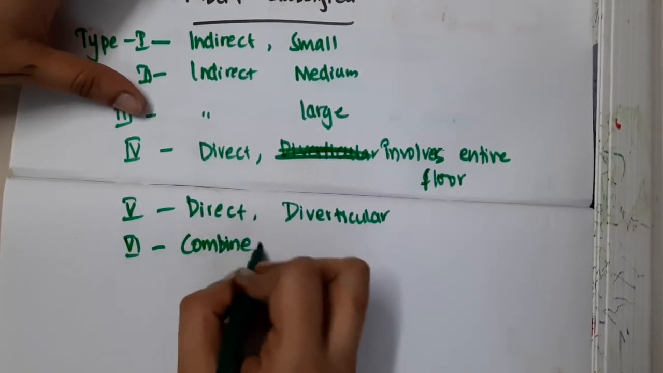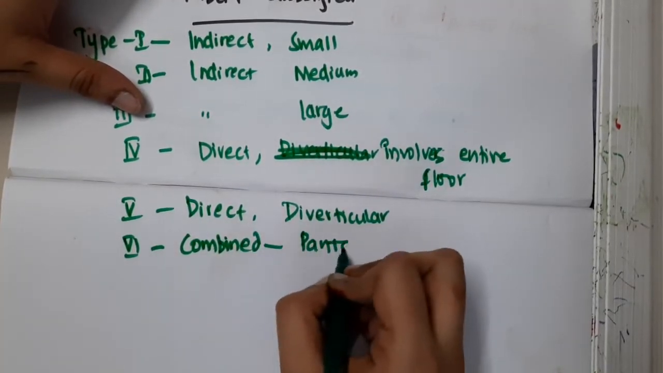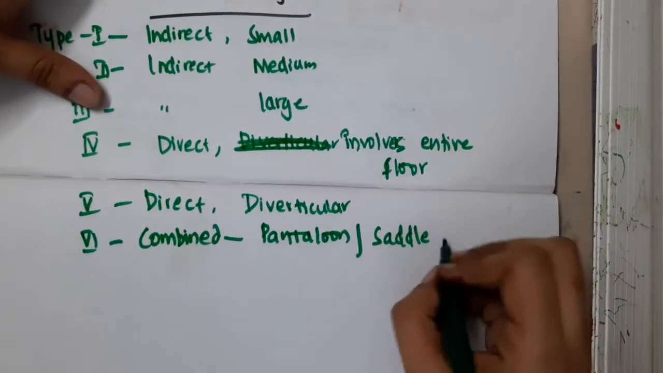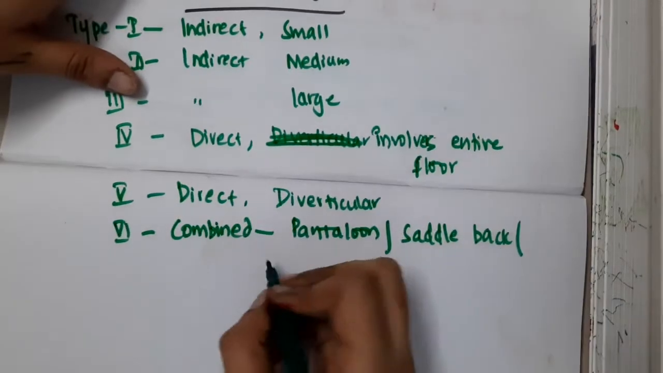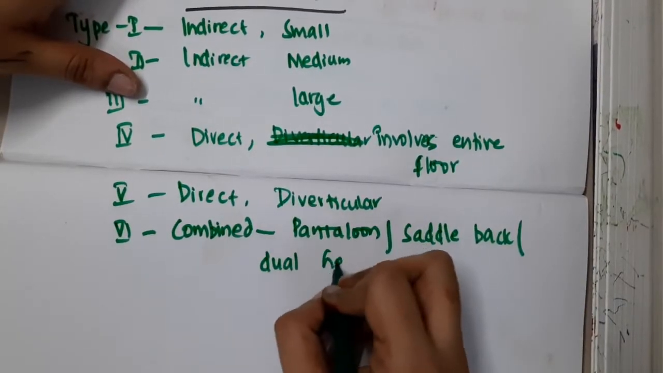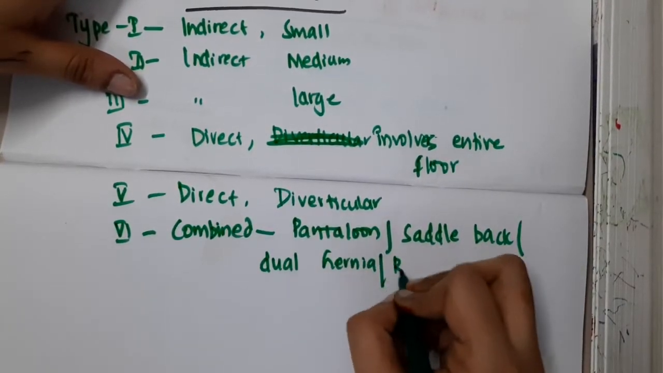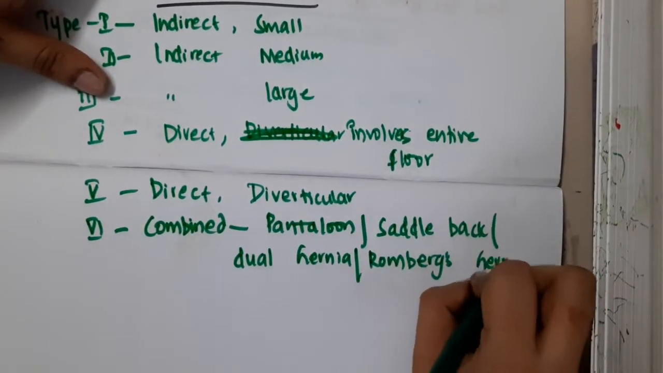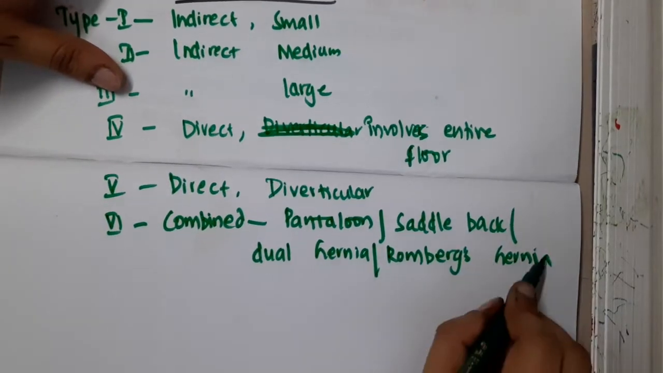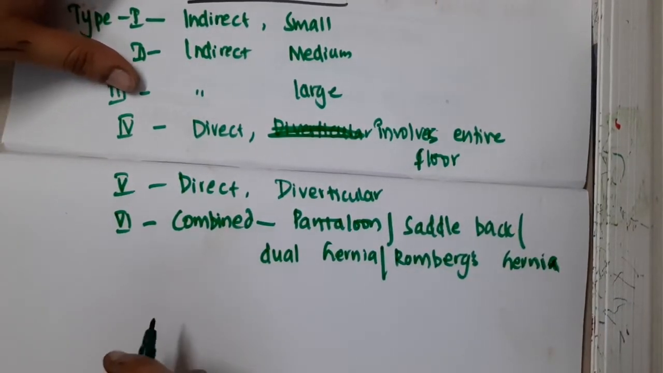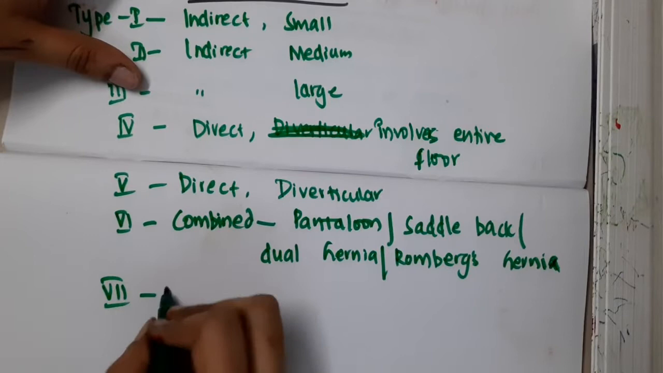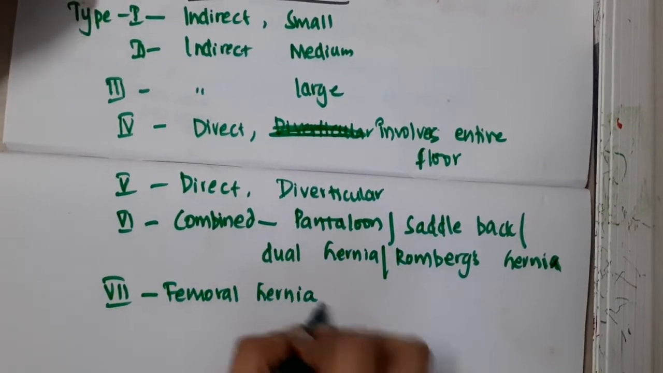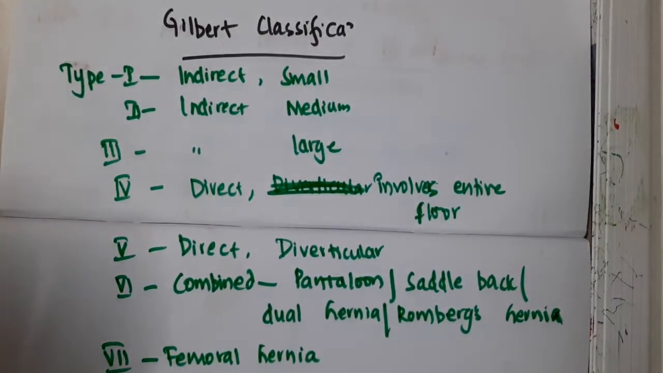In the combined hernia we have pantaloon hernia, saddleback hernia, sliding hernia, dual hernia, or Romberg's hernia. Then we have type 7 hernia, which is femoral hernia. So these are the Gilbert classification.